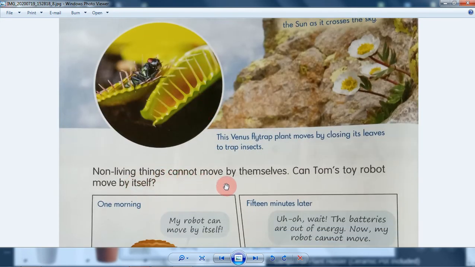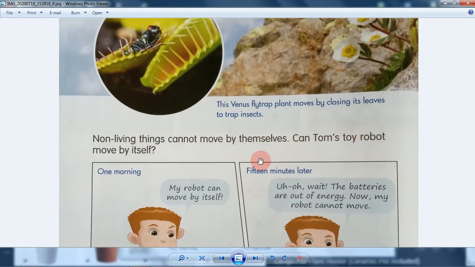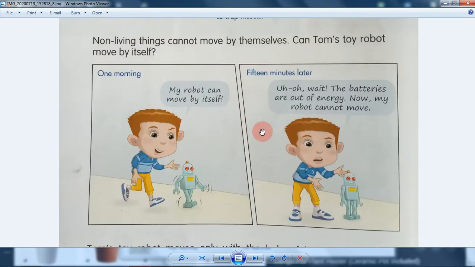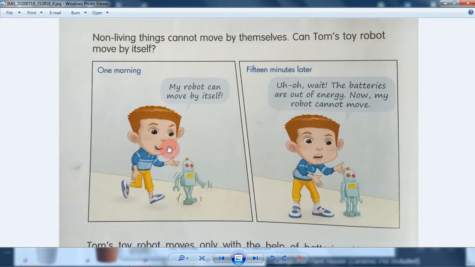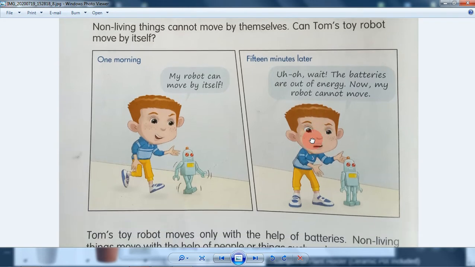Non-living things cannot move by themselves. We know that a rock cannot move by itself, unless it's in a cartoon. Can Tom's toy robot move by itself? No, of course. My robot can move by itself? Well, it's using a battery. One morning, five minutes later, oh wait, the batteries are out of energy. Now my robot cannot move. So non-living things can move, but usually using something like a battery.